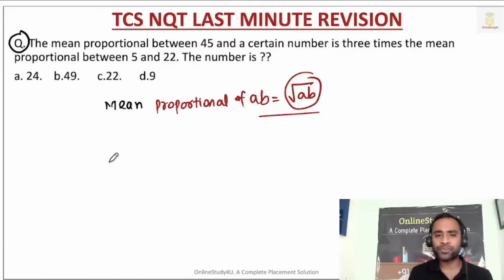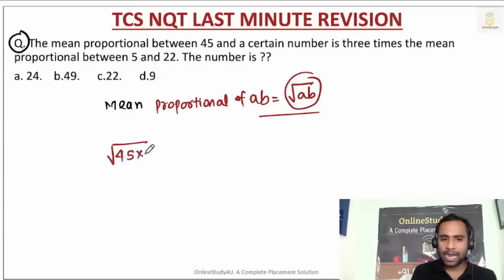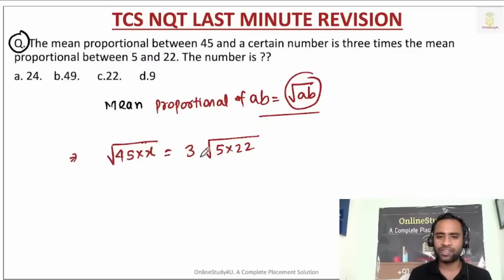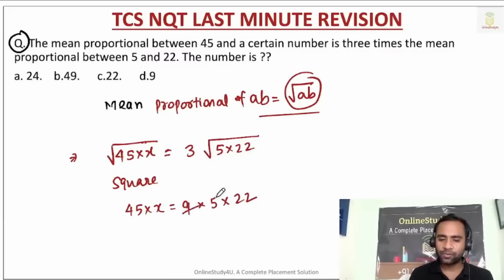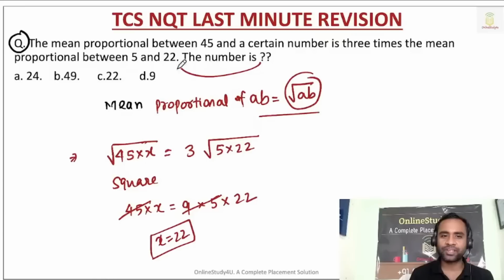Now, the mean proportional between 45 and a certain number is equal to 3 times the mean proportional between 5 and 22. Now you do a square on both sides. So this will become 45 into x, 3 squared will become 9, and this will become 5 into 22. Now 9 fives are 45, so x will become 22. That means the number which you are searching for is option C, 22 is the correct answer.